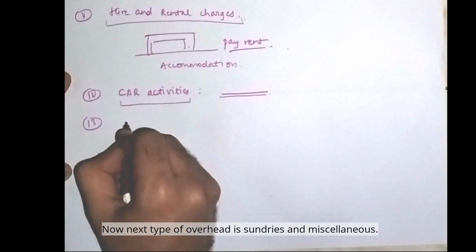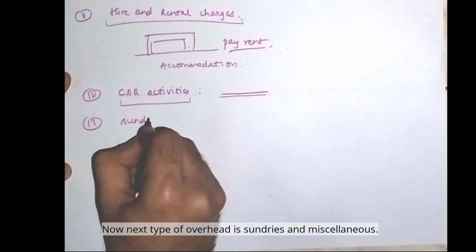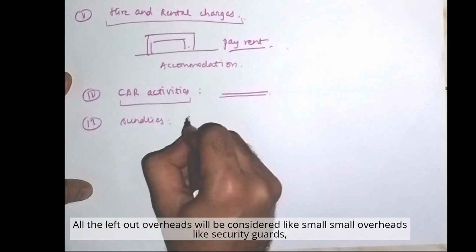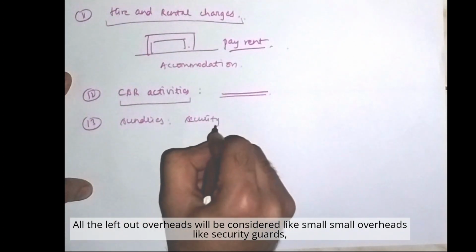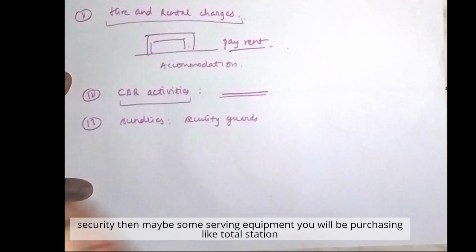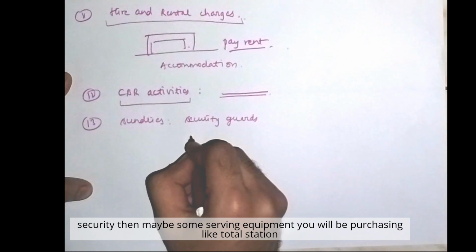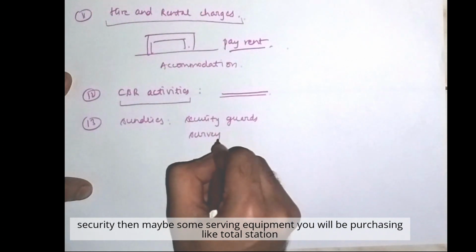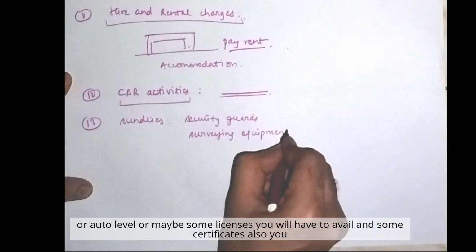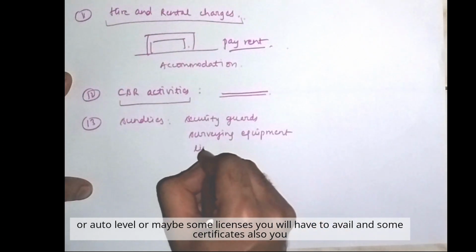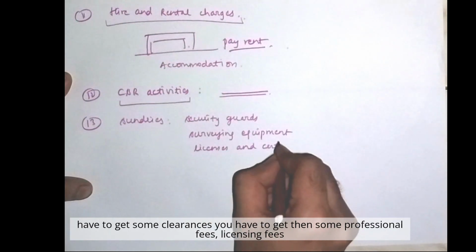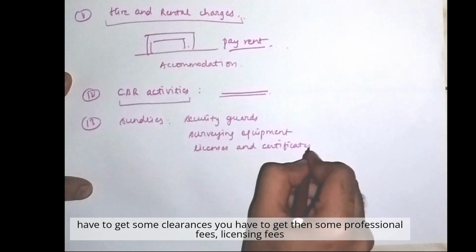Now the next type of overhead is sundries and miscellaneous. All the left out overheads will be considered as small overheads, like security guards. You will have some security guards at your site who will be taking care of the security. Then maybe some surveying equipment you will be purchasing, like a total station or auto level, or maybe some licenses you will have to avail, and some certificates and clearances you have to get.